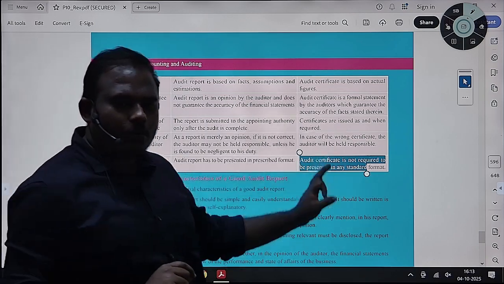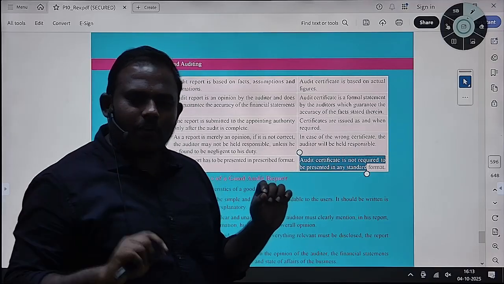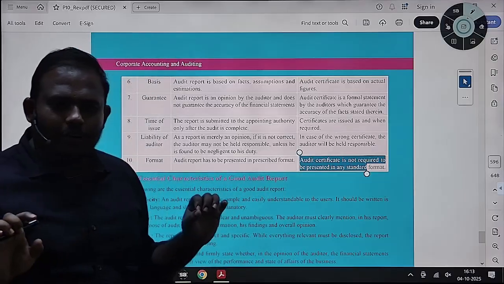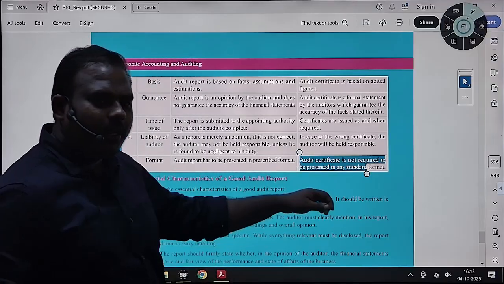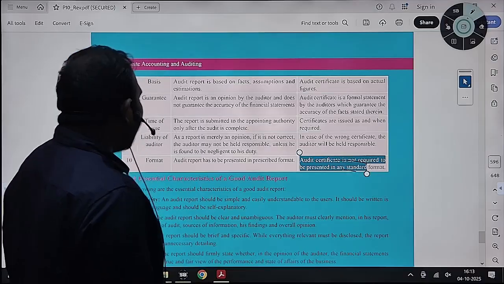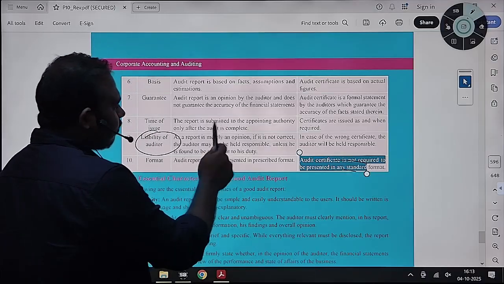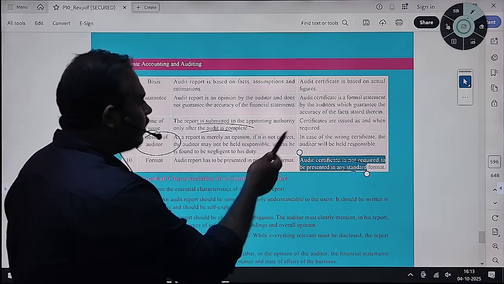Here you will not give whatever area you are auditing, you will directly give this area, not reflecting to this area. It is reflecting to unfairly. You will give that. Here it will be prescribed format. Here there is no prescribed format. And liability of the auditor. Report is submitted on timely basis. Report should be submitted on timely basis. It is as and when required.